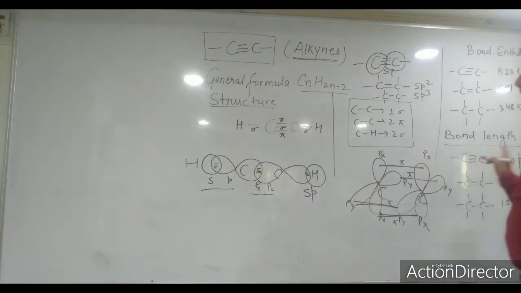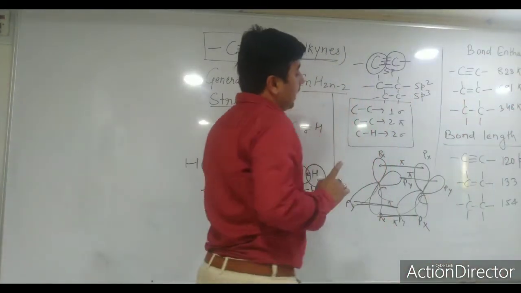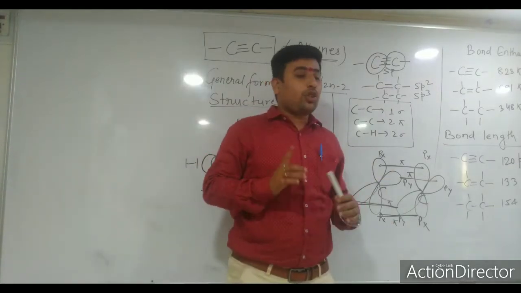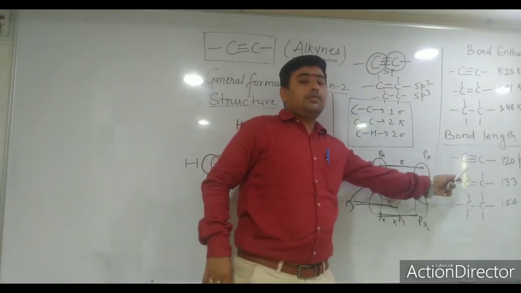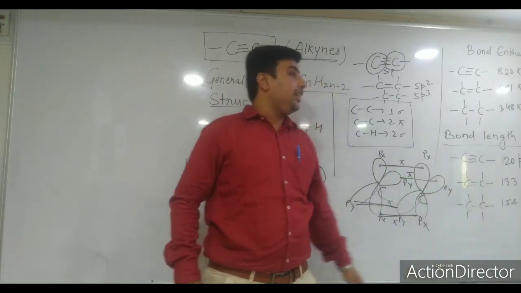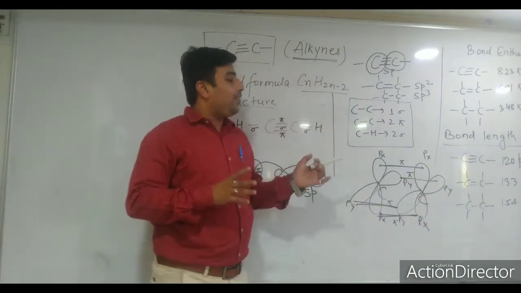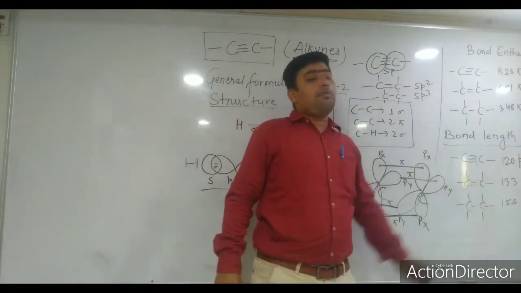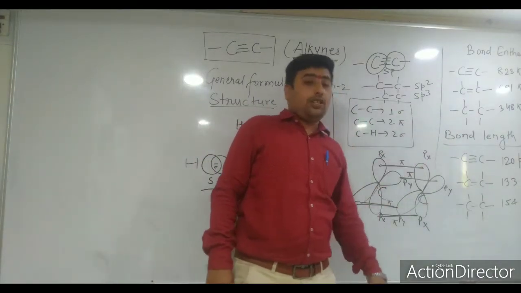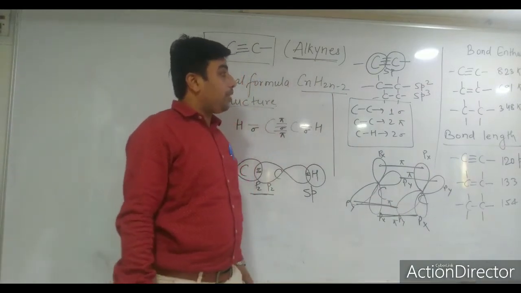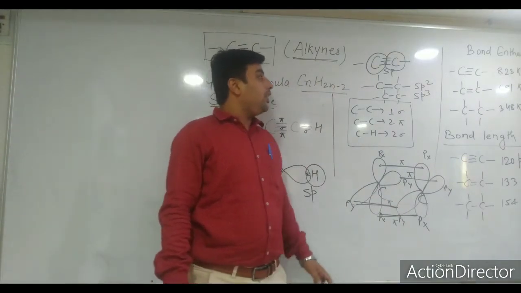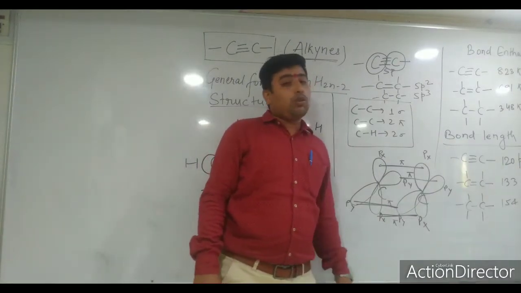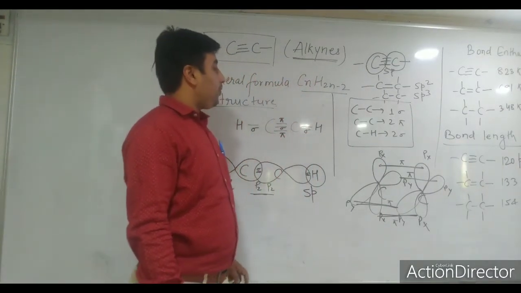This is the carbon-carbon bond length. So you can see here, bond length in acetylene is shortest compared to ethene and ethane. So when we have to break this bond, we have to give maximum amount of energy, that is 823 kilojoule per mole for ethyne molecule, 681 kilojoule per mole for ethene molecule, and for ethane it's 348.